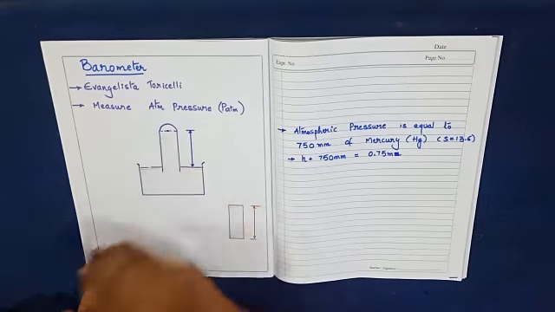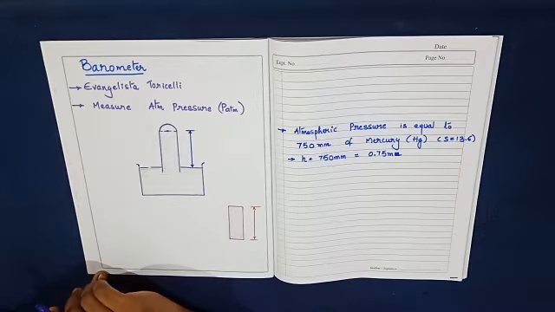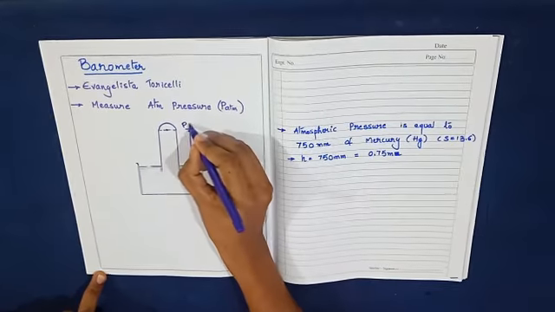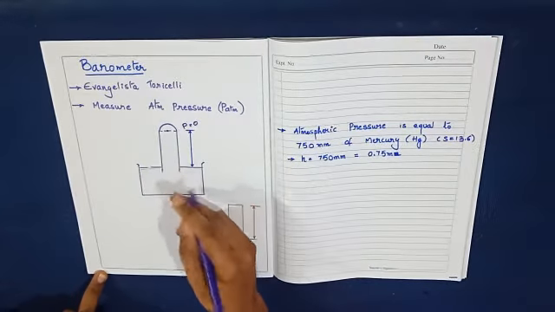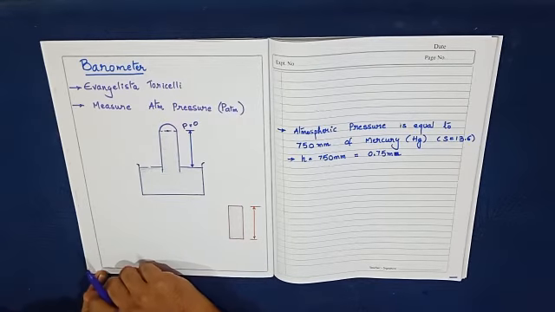At this point, we want to maintain the vacuum pressure. The vacuum pressure will be taken as 0 at this point. The pressure will be taken as 0. For this reason, it is inverted, along with the mercury that is contained within the tube.